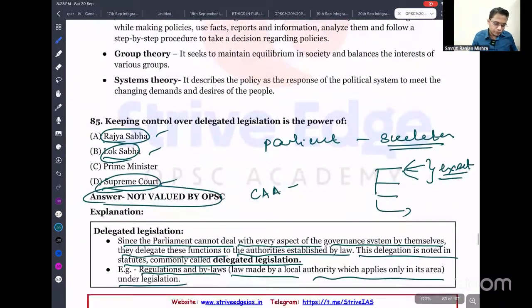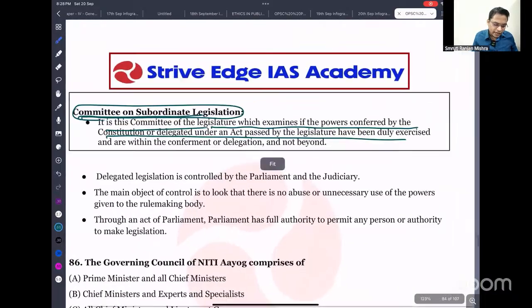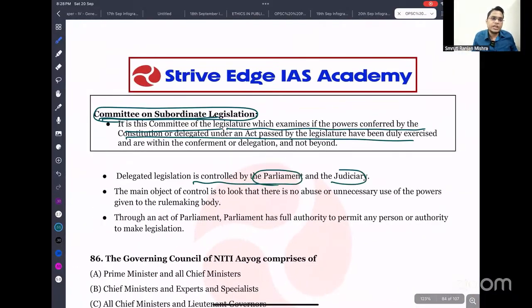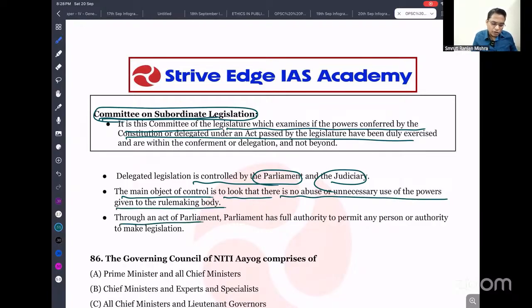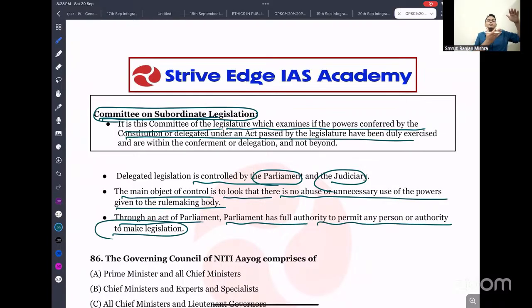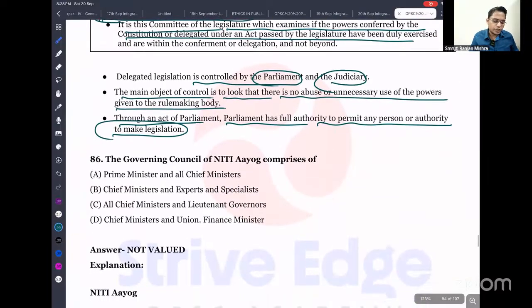So delegated legislation is controlled by both Parliament and the judiciary. Here it is given as Lok Sabha, Rajya Sabha, quite confusing. The main objective is to control and ensure there is no abuse or unnecessary use of power given to the rule-making body. Through an act of Parliament, Parliament has the full authority to permit any person or authority to make such law. Look, if Parliament gives a skeletal form, the executive, meaning the administrator and government, needs to implement the law as per the provisions given by Parliament. They should not misuse that power. To control that, the power is given to Parliament as well as the judiciary. So you have to remember this point.